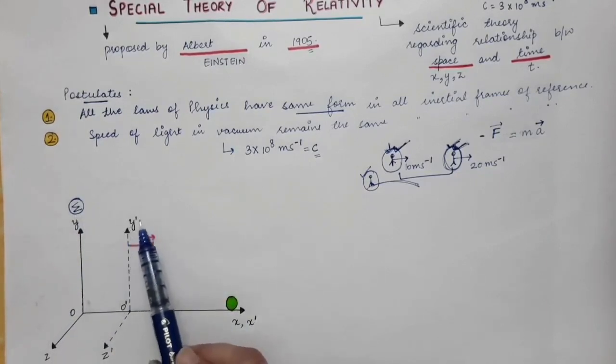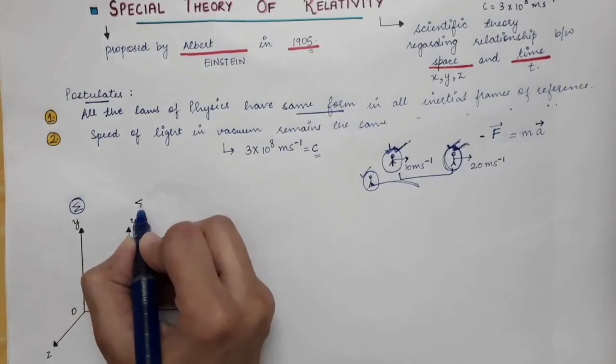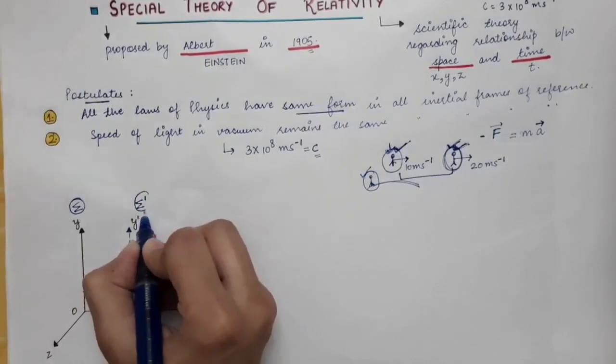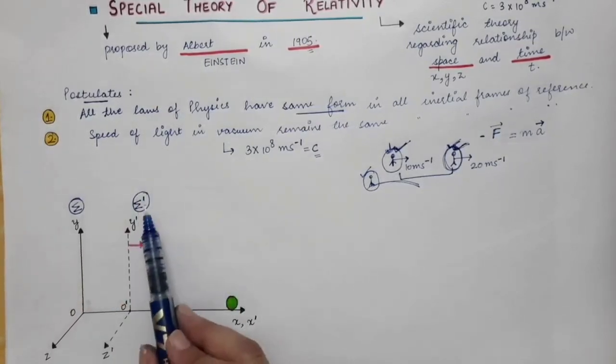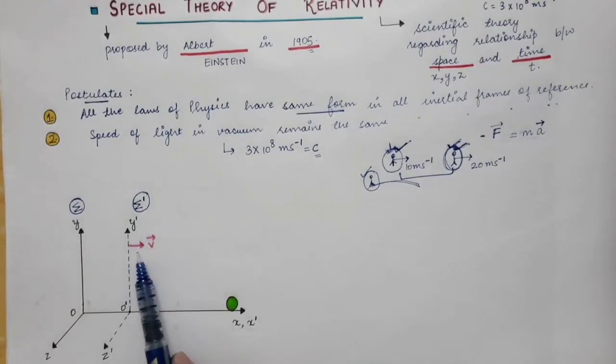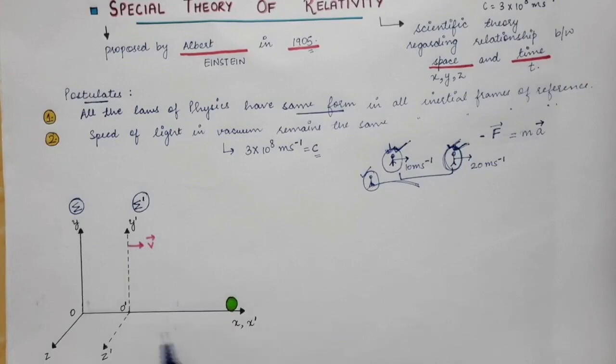Now let's say we have another frame which is sigma prime, and this sigma prime frame is moving with a uniform velocity v along the x-axis. Along the x-axis, this primed frame of reference is moving with the uniform velocity v. So if you are present over here in this frame, then according to you this object will not be at rest, because this object is at rest in sigma frame.